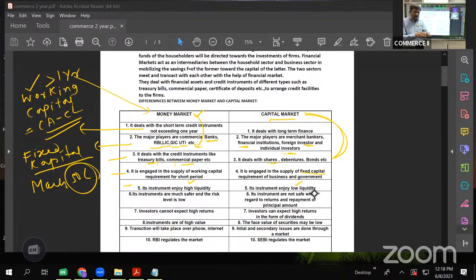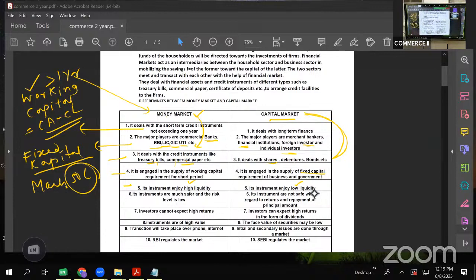Let us say I purchase a share of Reliance Industries for 100 rupees and I want to sell it, but due to some reason the value of the share came down. Will it be wise for me to sell it? Answer is no. I have to wait till the price goes up. So it takes little time. So we say that the instruments of money market have high liquidity, whereas the instruments of capital market have low liquidity. They can be sold and converted into cash, but not as easily as money market instruments.